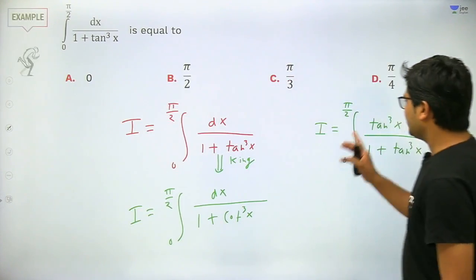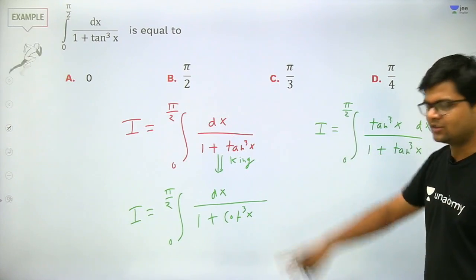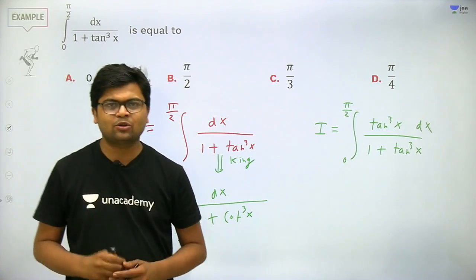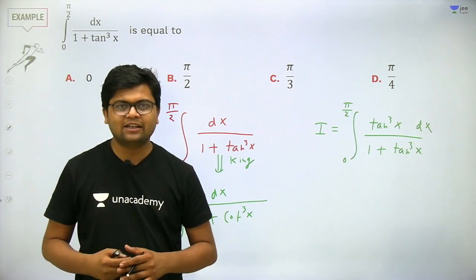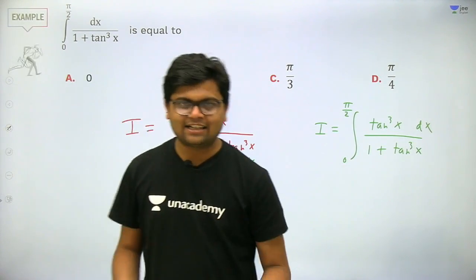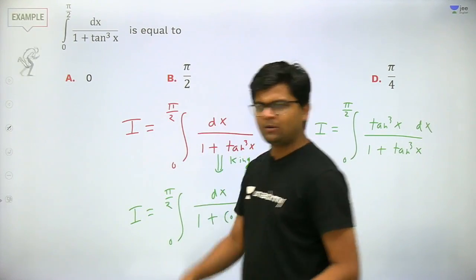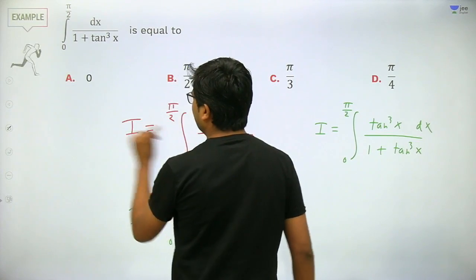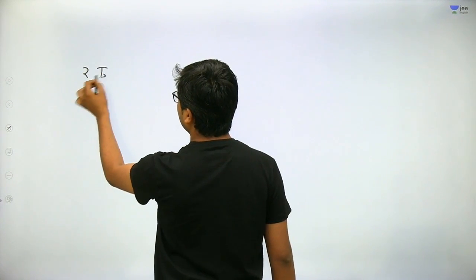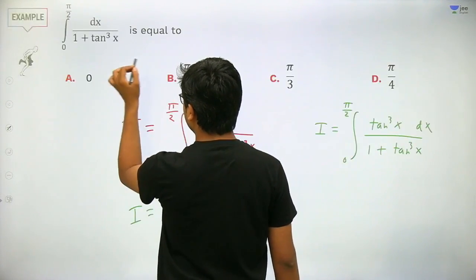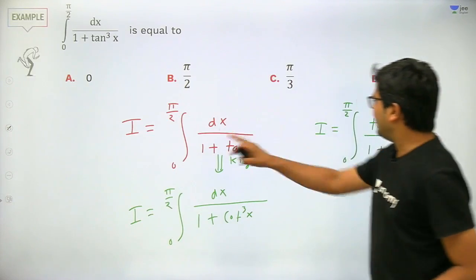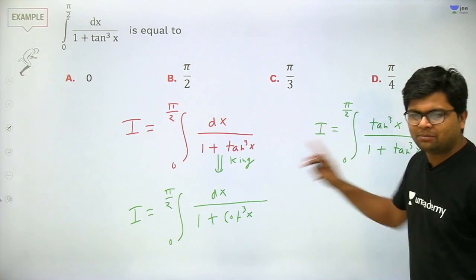Okay, now just add these two integrals. I have told you that king property has a standard approach to solve the question. First apply the king property and then add the integrals. Got my point? So after calculating the I, just add them. So it will become twice of I equal to integral from 0 to pi by 2, and it will become 1 plus tan cube x upon 1 plus tan cube x dx.